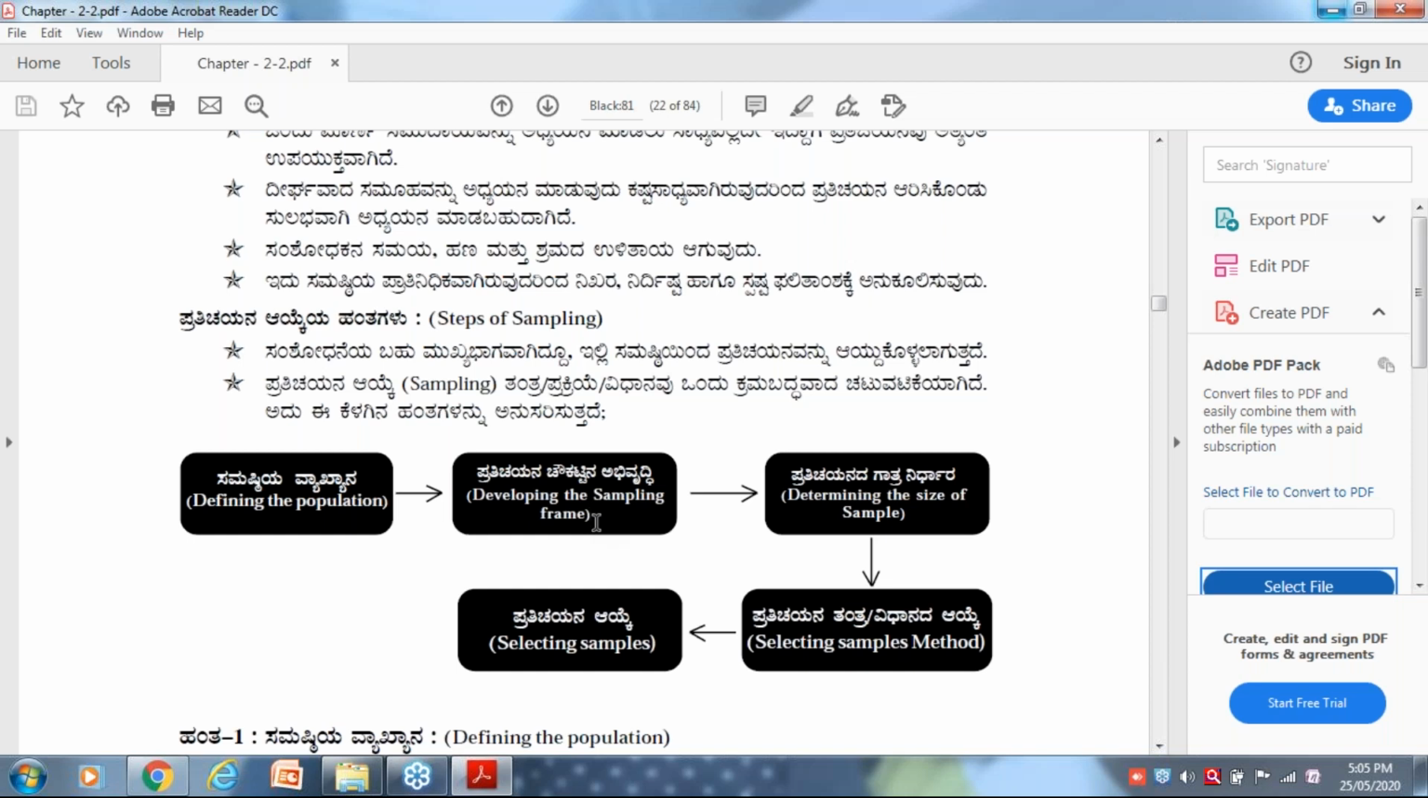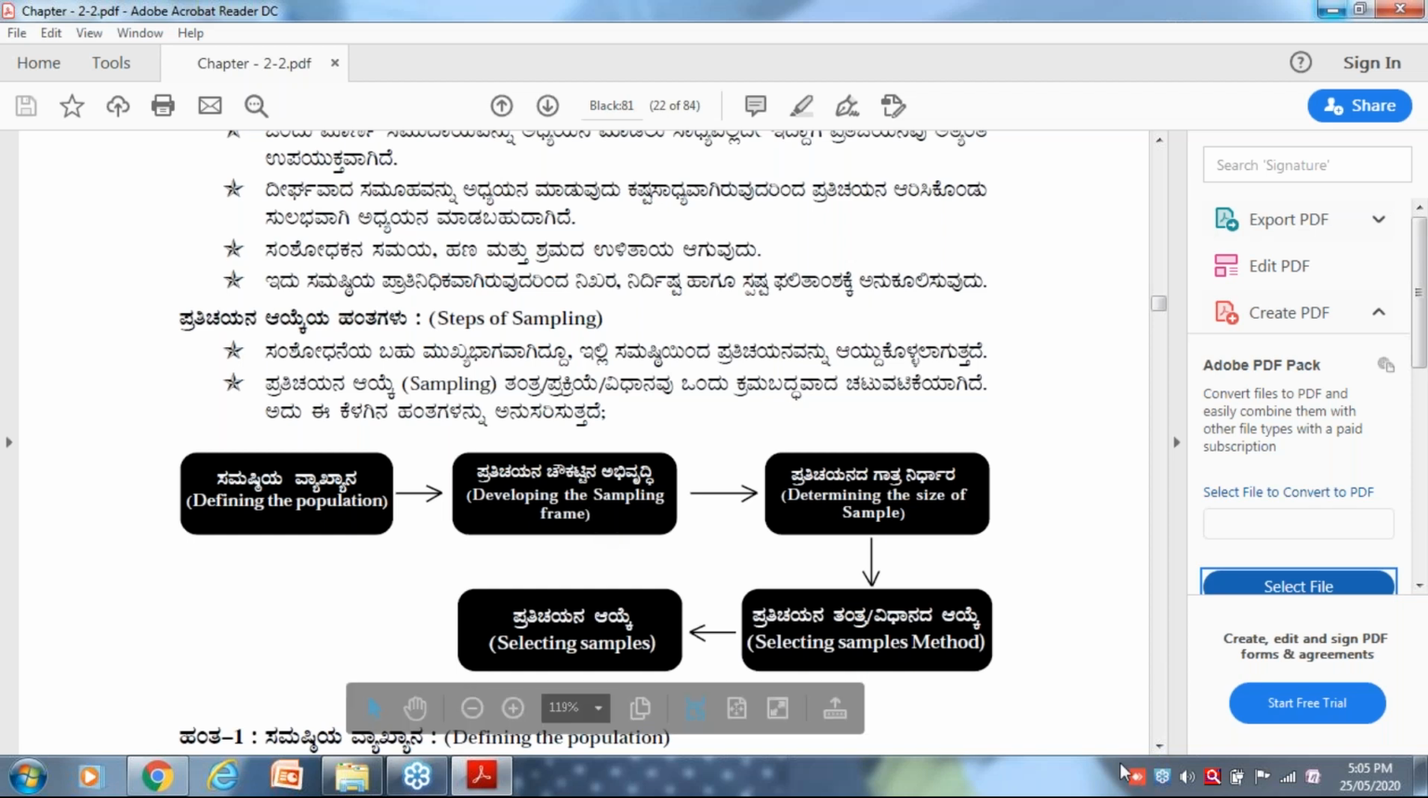They are giving the options with defining a population later, and selecting sample and sampling methods last. You have to choose the correct order or correct sequence of the sampling procedure. Got the idea? Any doubts?